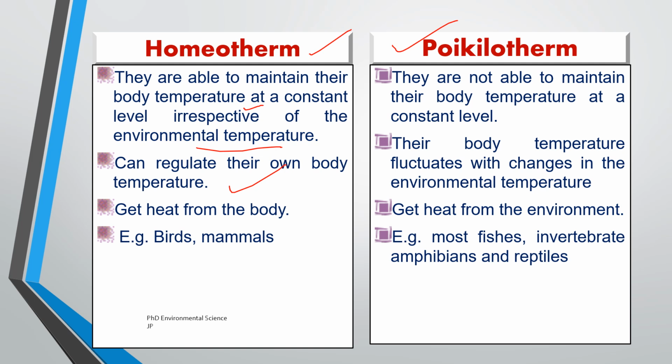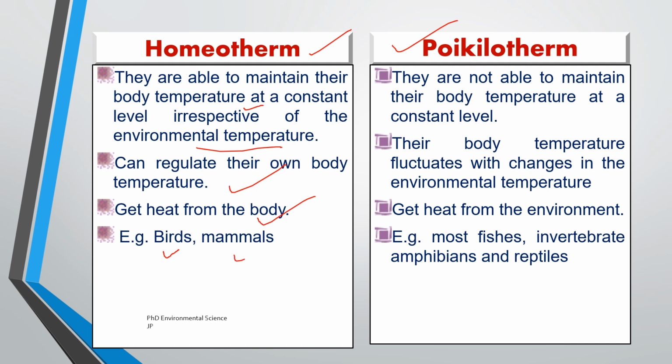They primarily get their heat from internal metabolic processes, means their body generates heat through activities such as cellular respiration, which burns food energy to produce warmth. Example, birds. A sparrow, for example, maintains its body temperature even during cold weather by increasing metabolic heat production.